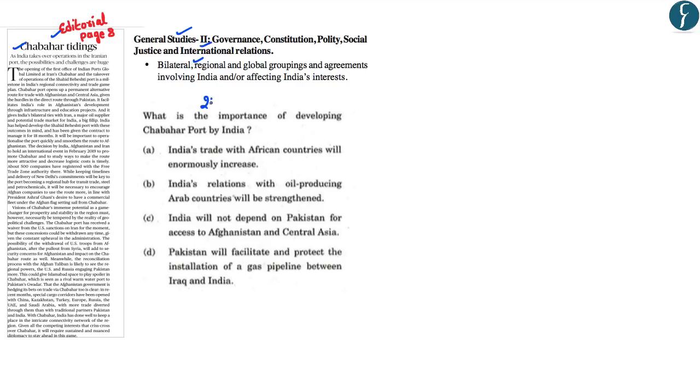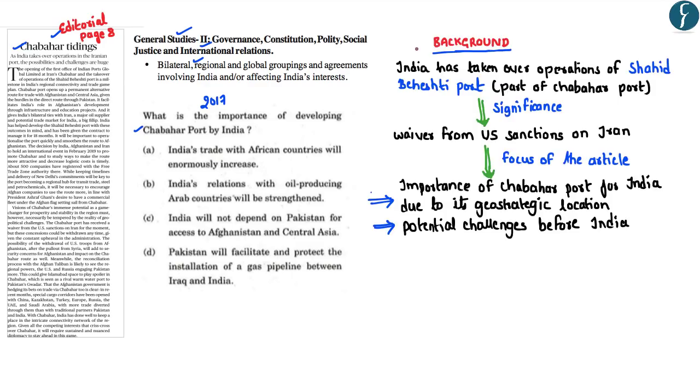Further, this particular article is also important because in prelims 2017, a question has already been asked with respect to the importance of Chabahar port for India. Now, this particular article has appeared in the newspaper because the Indian government has recently taken over the operations of the Shahid Beheshti port in Iran.